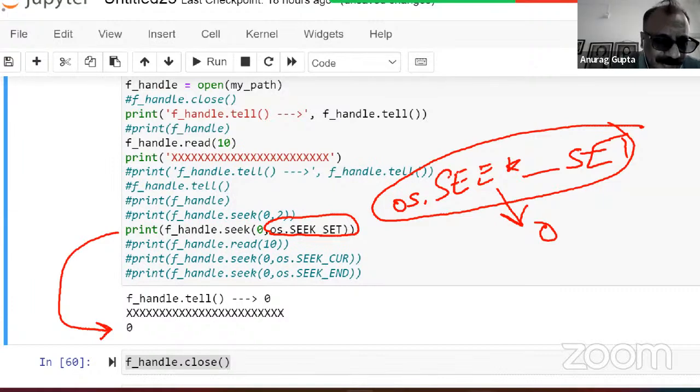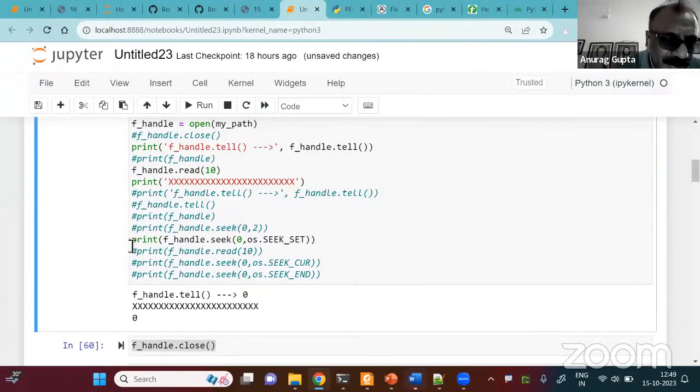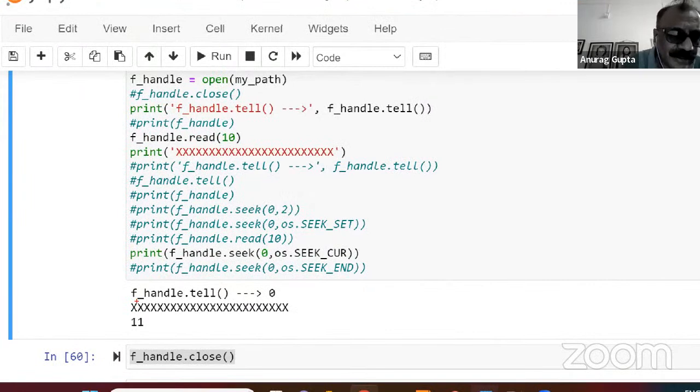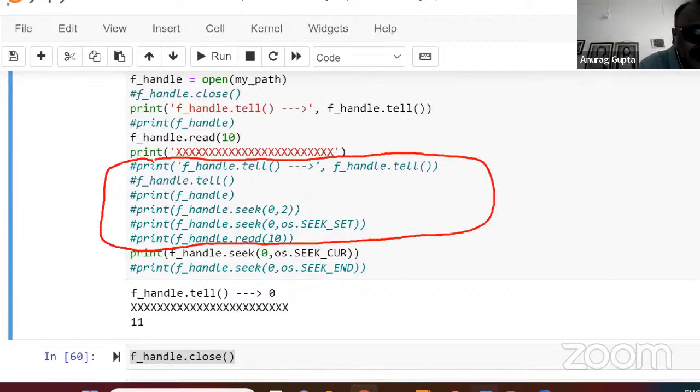So this is what it gives. Then let me comment this out. And now let me read this seek current. You can see that I have commented out all these lines, and now I am reading fhandle.seek, os.SEEK_CUR.